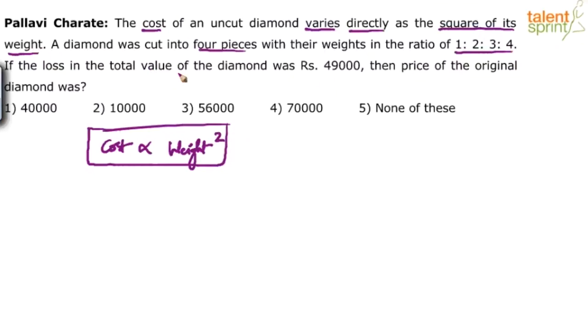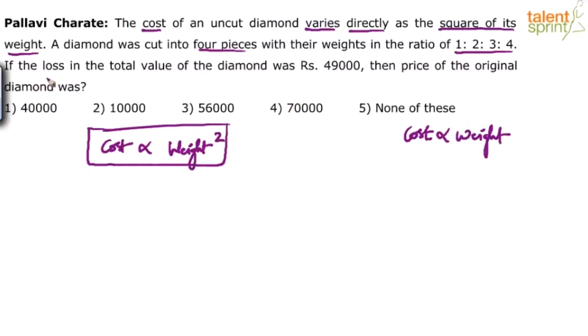See, one point that you guys need to understand here is, let's assume if the cost is directly proportional to weight, then what happens? In this case, whether you cut the diamond into 4 pieces, 10 pieces, ratio 1:2:3:4 or 4:7:9:6, doesn't really matter. The cost will be directly proportional to the ratio here. There won't be any loss. You understand? There won't be any loss in the value of the diamond or anything for that matter.